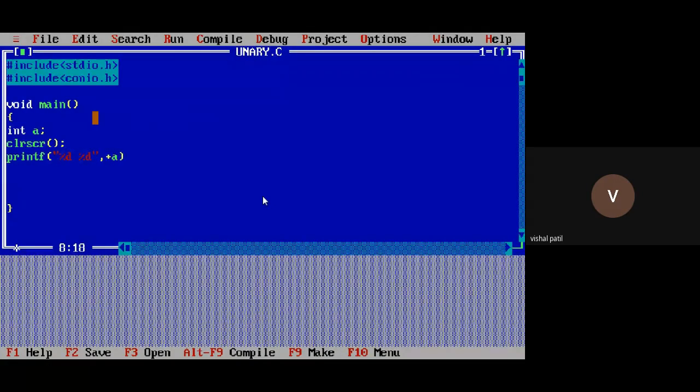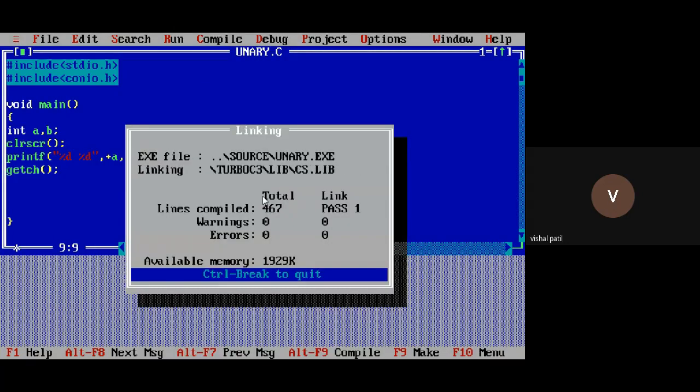Plus a and minus a. Or you can just change it: we'll take two variables, a and b, so plus a and then minus b. After displaying, what is the last step? Use the getch function and run the program.